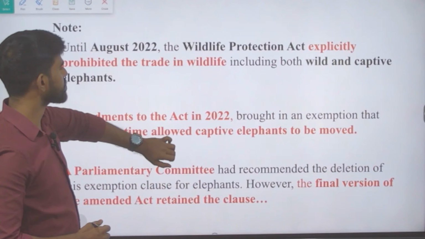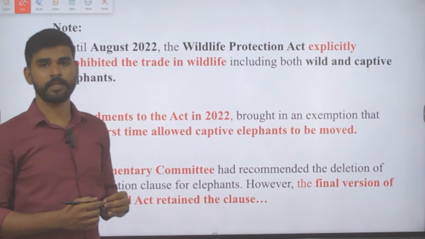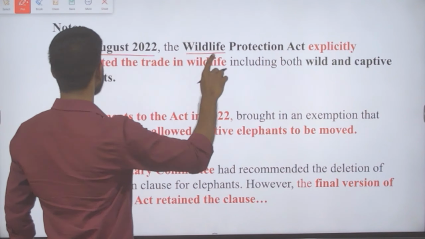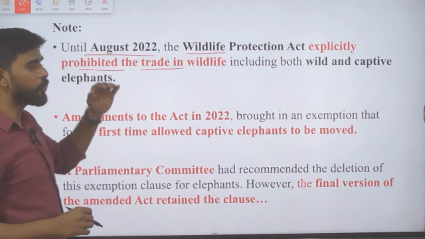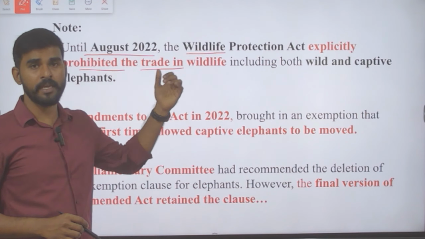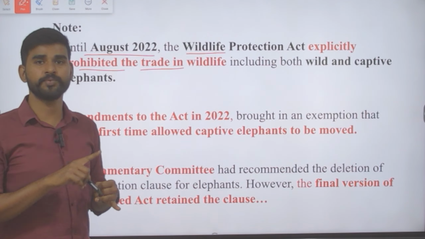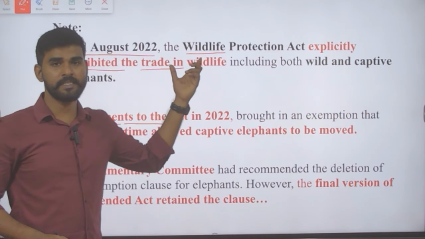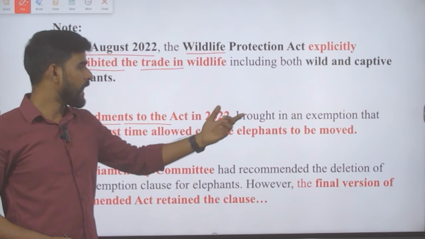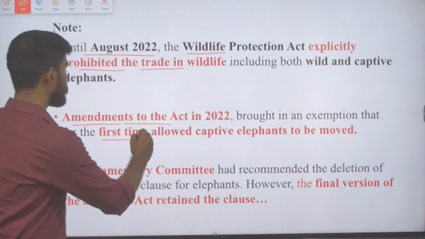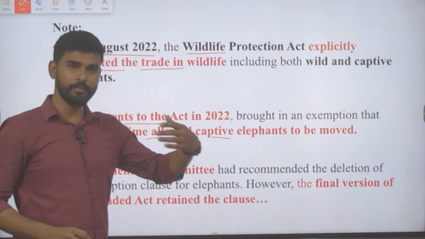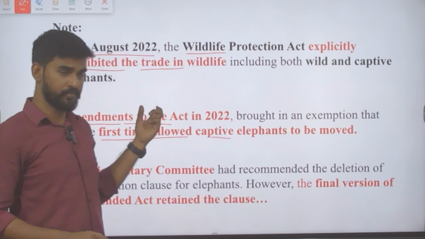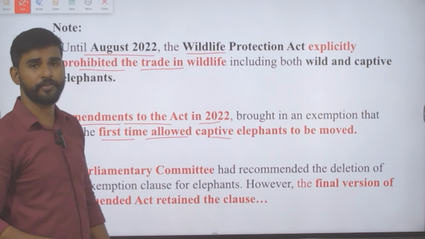Transportation guidelines. And then we must note that until August 2022, the Wildlife Protection Act explicitly prohibited the trade in wildlife, including both wild and captive elephants. The trade in wild elephants and captive elephants was explicitly prohibited. But an amendment was made to this 1972 Act in the year 2022, and it brought an exemption that for the first time allowed captive elephants to be moved from one place to another. It can be transferred and transported from one place to another. This was allowed for the first time according to the amendment of 2022.